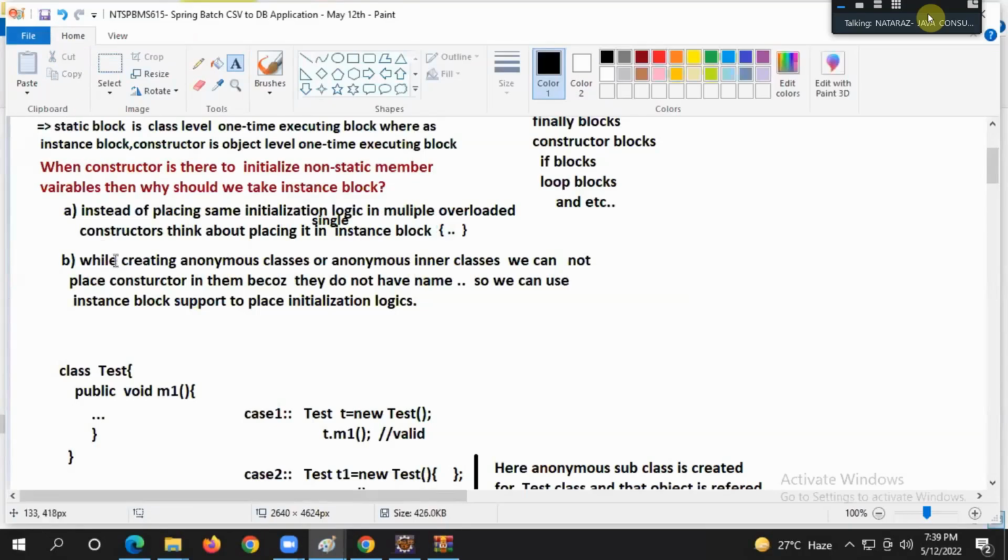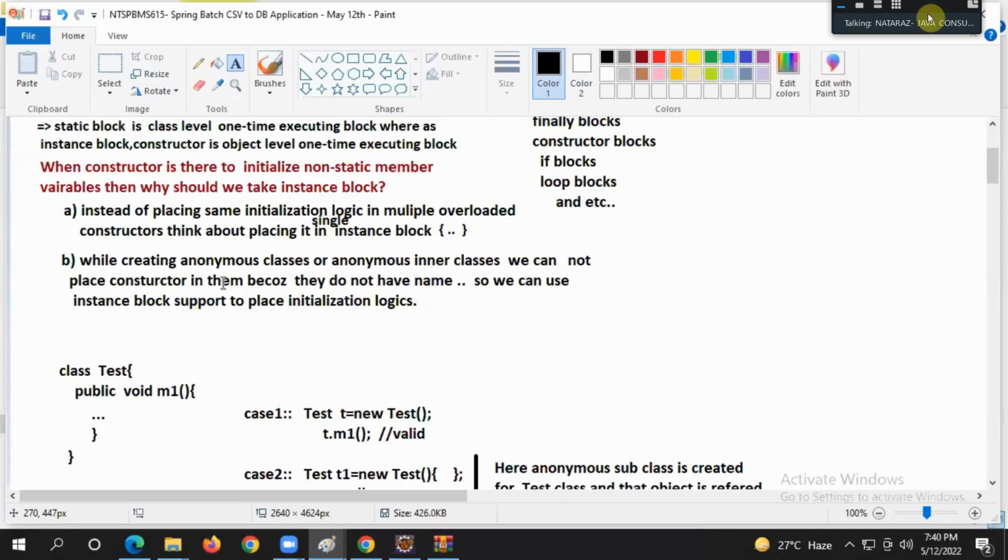Next, this second one is very, very important. Today I'm going to highlight the second one only. While creating anonymous classes or anonymous inner classes, we cannot place a constructor in them. Why, sir? Anonymous classes will not have a name. Without a name, can we have a constructor? I want a reply.